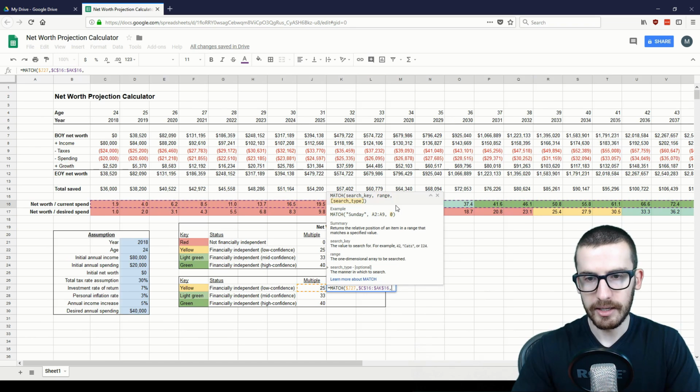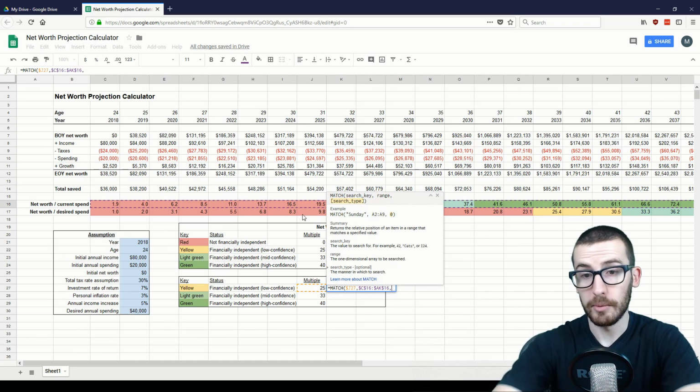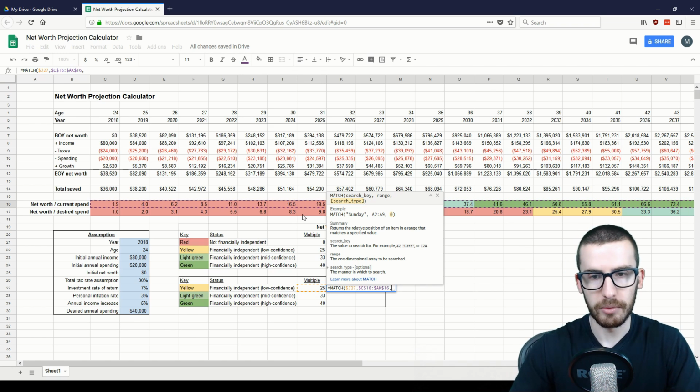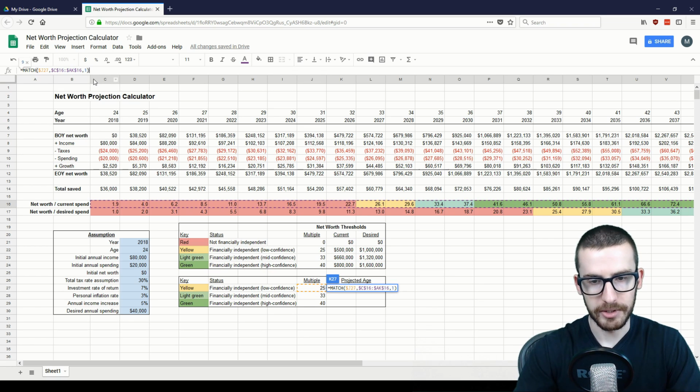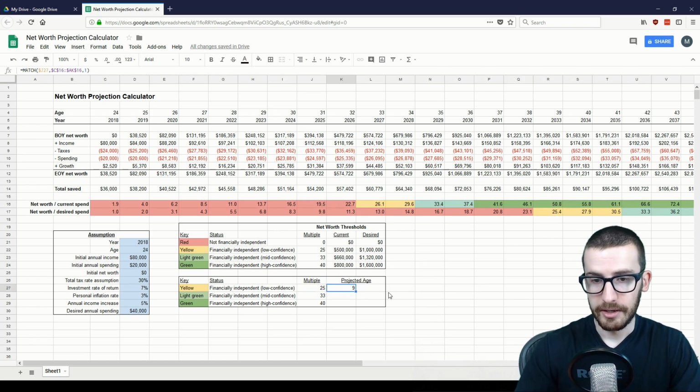And then finally, in the last case, since we're not looking for exactly when we hit 25, but the year we actually go over 25, instead of using a 0 for an exact match, we're going to use a 1 for that part of the function. That gives us a projected number of years, 9 after our starting year.